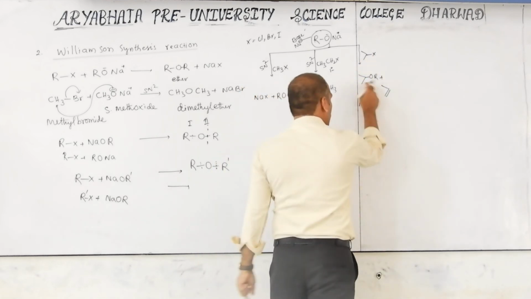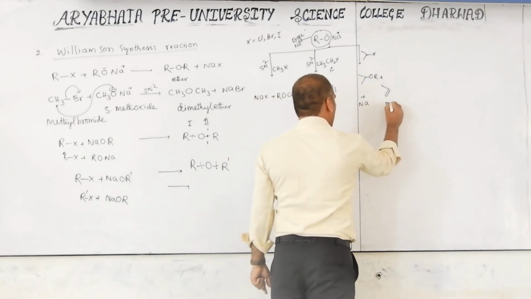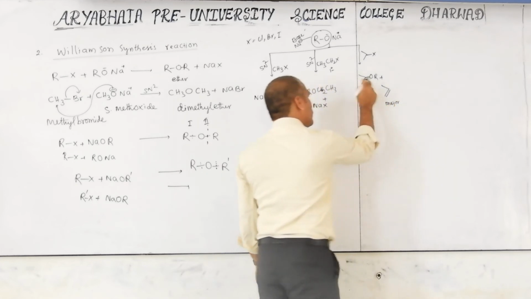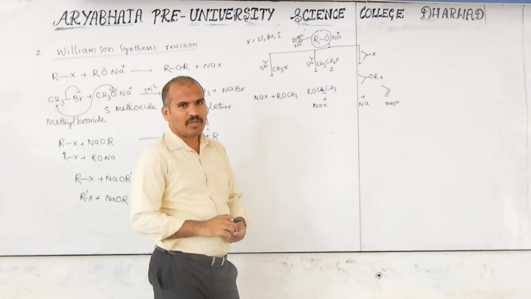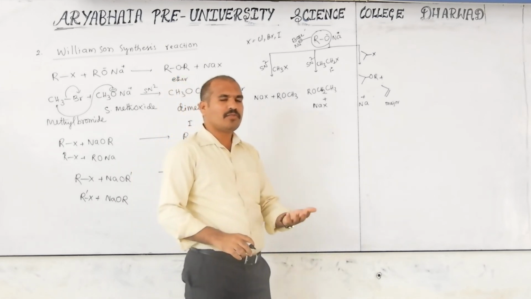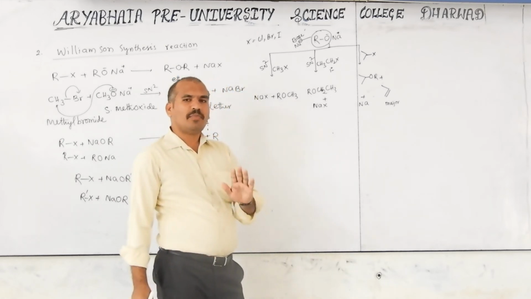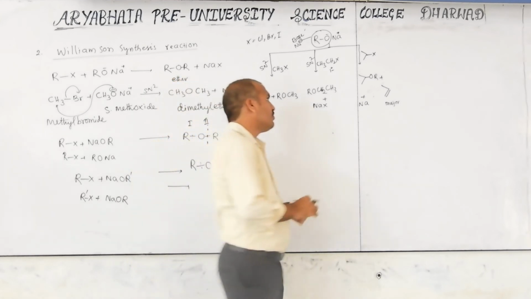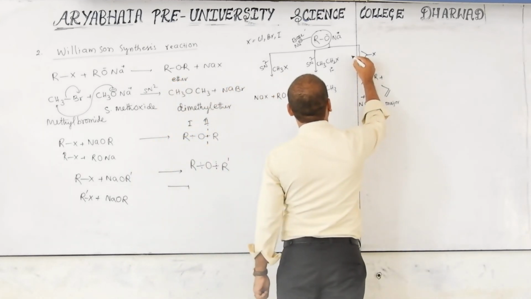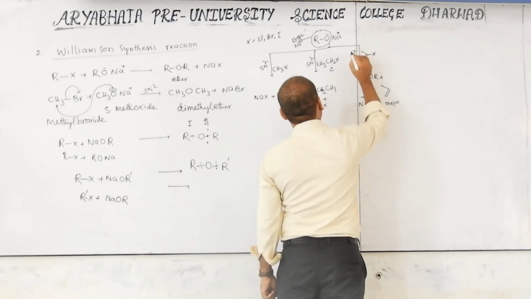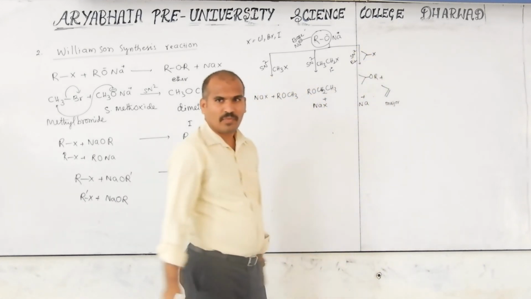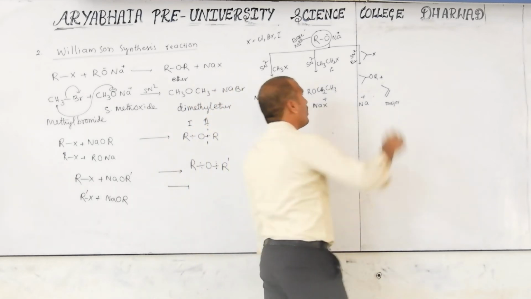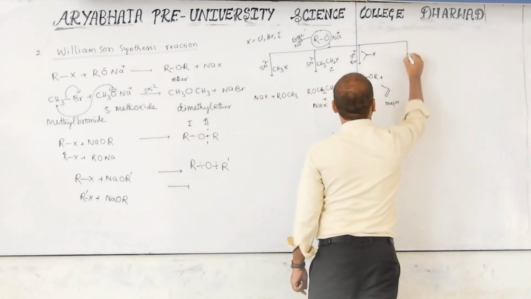Then in these two, which is major? This is major, this is minor. When secondary or tertiary alkyl halide is there, elimination is major over substitution. That's why both reactions are there: SN2 is there, and E2 is also there. Okay. Next, one more, tertiary, we will take here.